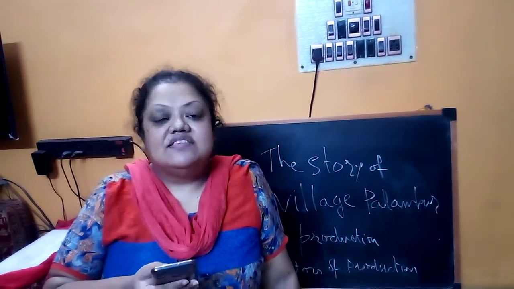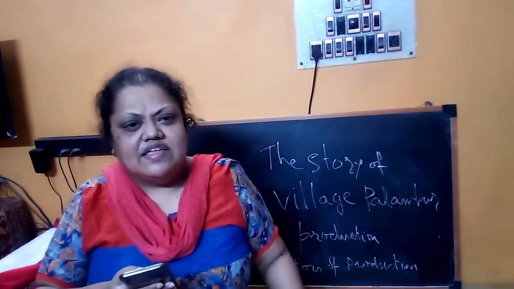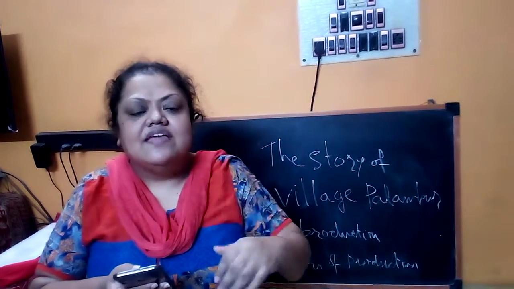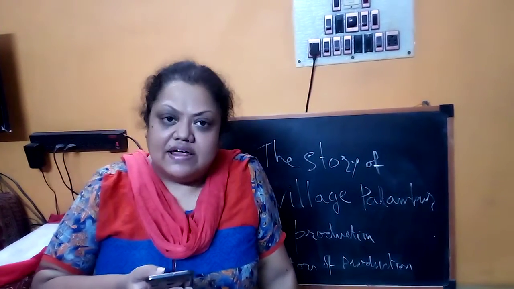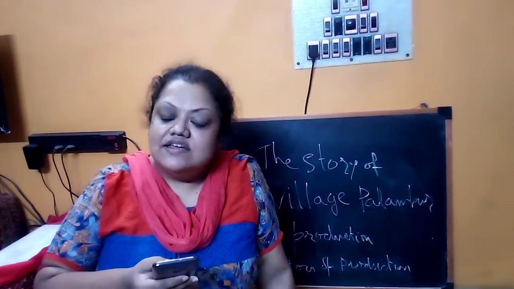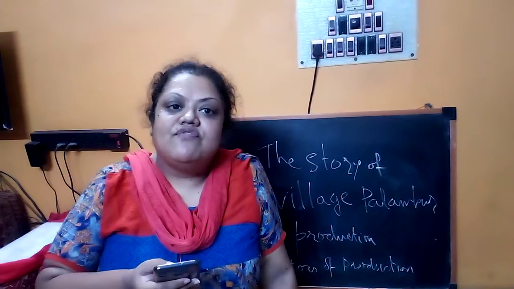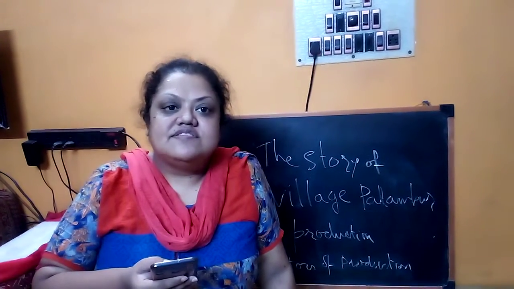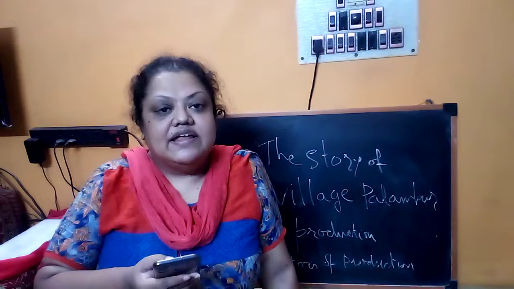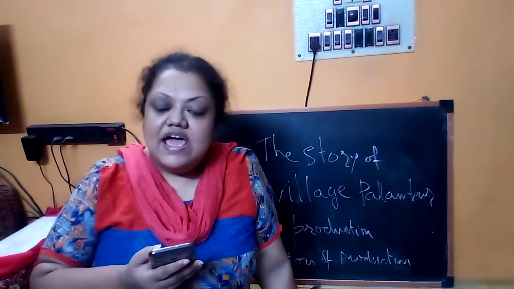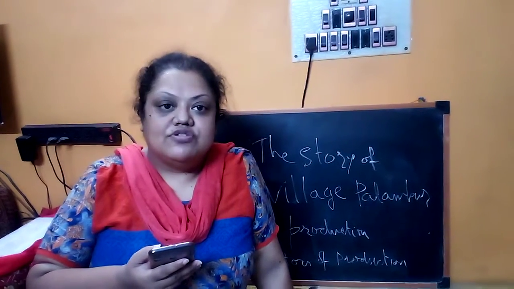The book is very thin, that you have to follow, this NCERT book, and it is very thin, so you are just getting the idea of the different concepts here. The concept of economics is cleared here. This book consists of 4 chapters. The first chapter is the story of village Palampur. The next chapter is human capital, the third chapter is poverty, and the fourth chapter is food security in India.